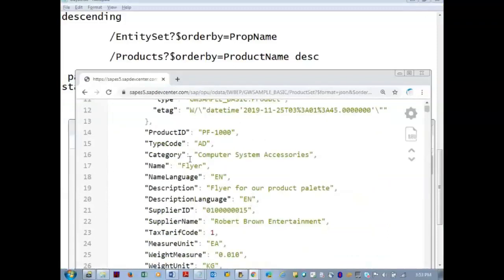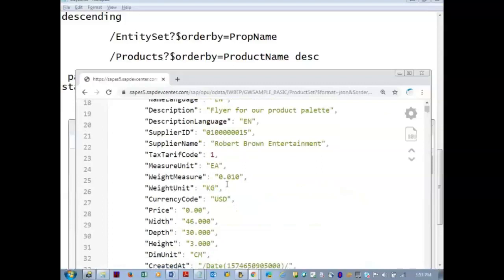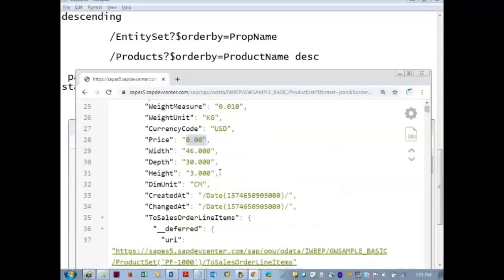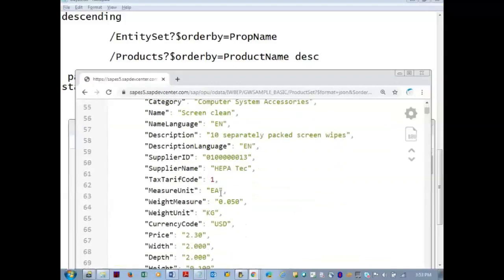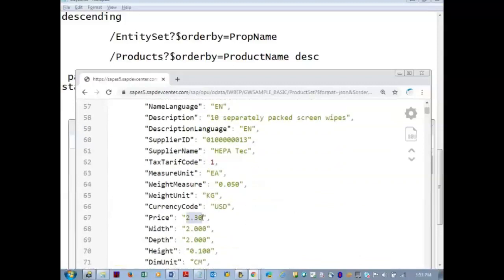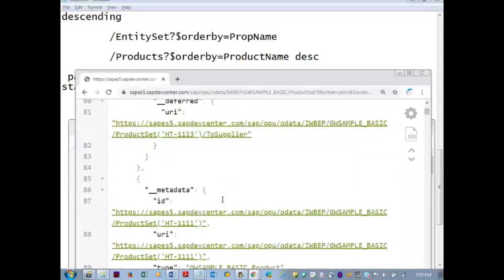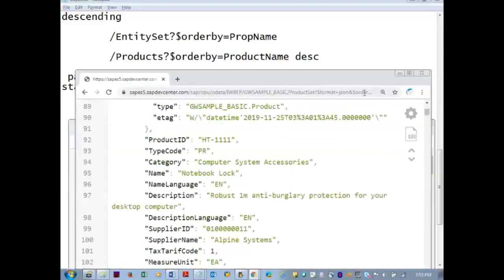So there is a product which is 0.00, free. Then we get another product increasing, $2.30 or ₹2.30 kind of thing. Whatever you want to interpret, you can interpret it. On the SAP services also you can issue that. On any service you can issue the query strings. Query strings won't change.